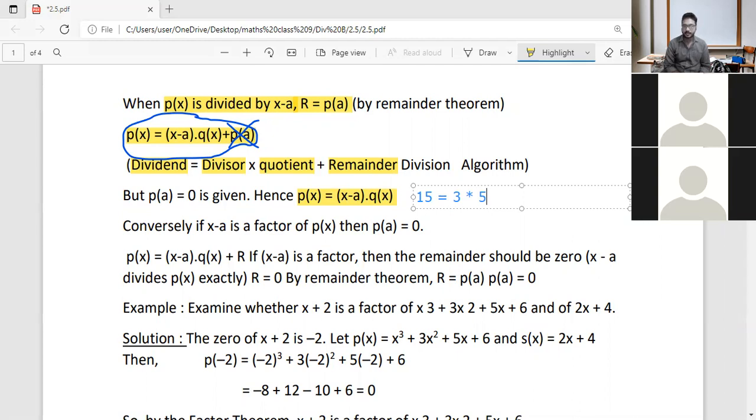Am I clear? Similarly, P of x is equal to x minus a into Q of x. It means that P of x can be obtained by multiplying x minus a into Q of x, or x minus a is a factor of P of x. Clear?